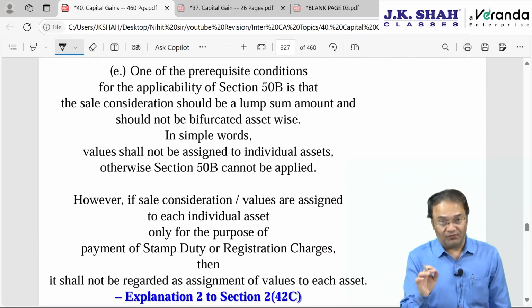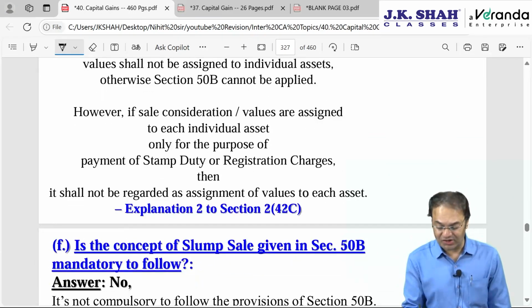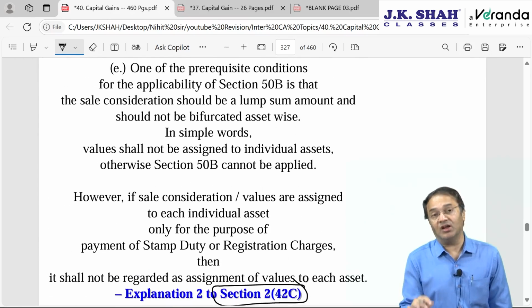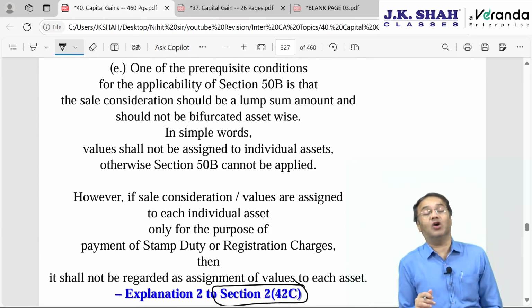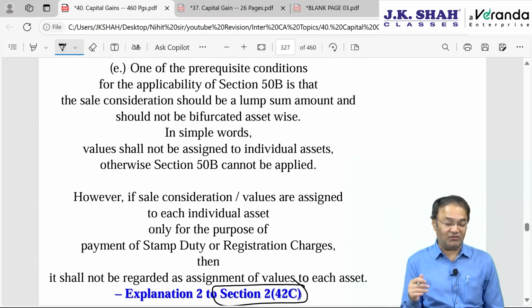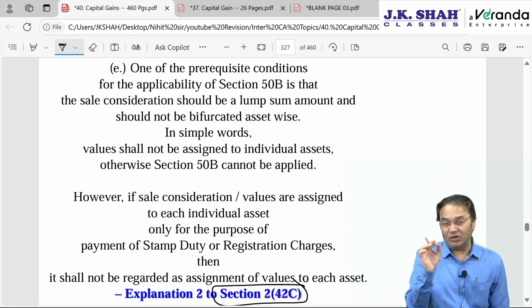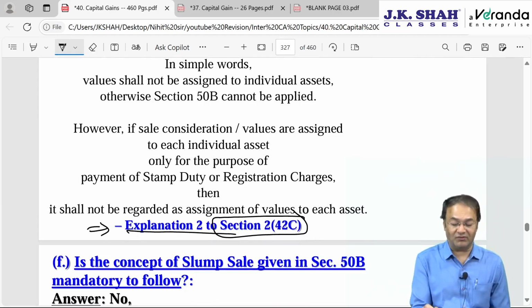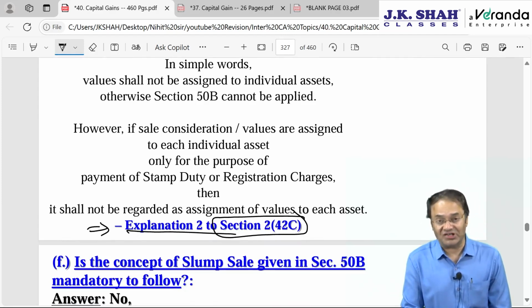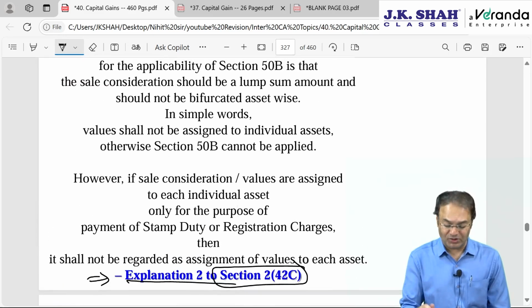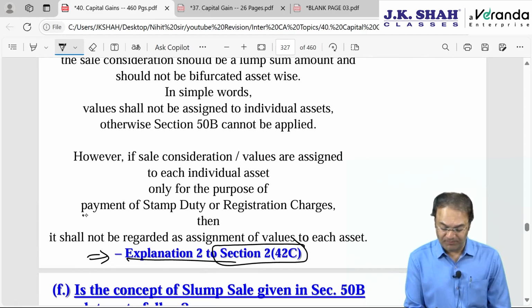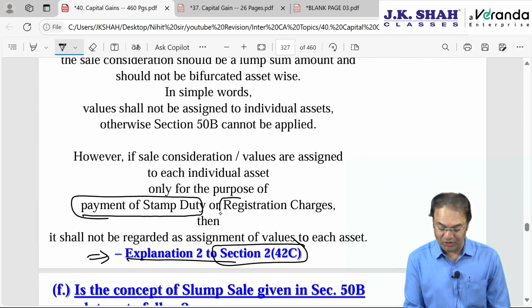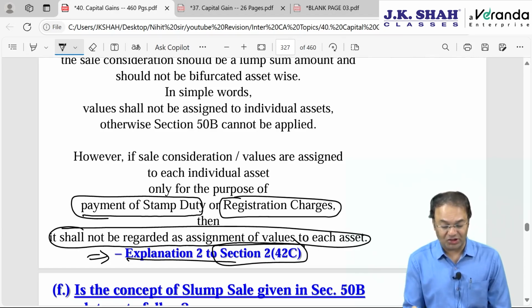50B is subject to guidelines given in section 2 clause 42C, which says that sale consideration should not be bifurcated or assigned to each individual asset which is transferred. However, to this rule, there is some exception given in explanation 2 to section 2 clause 42C, which says that if values are assigned by the buying party for the purpose of payment of stamp duty value, or for the purpose of payment of registration charges, then it will not be regarded as assigning the values to each individual asset.